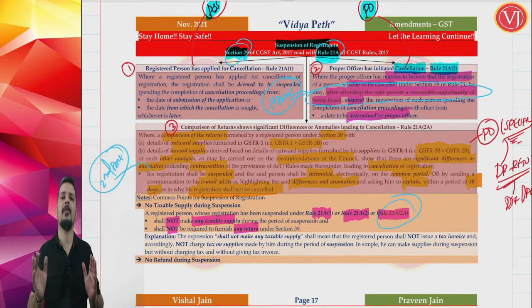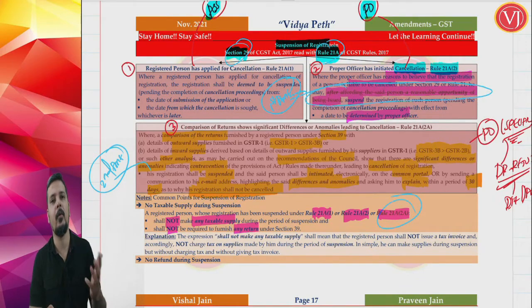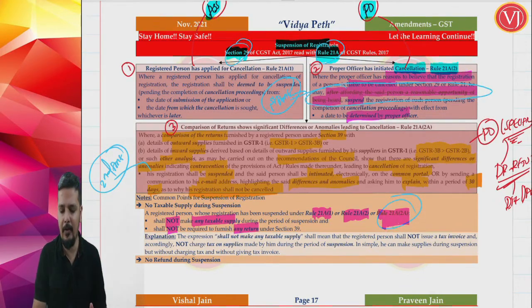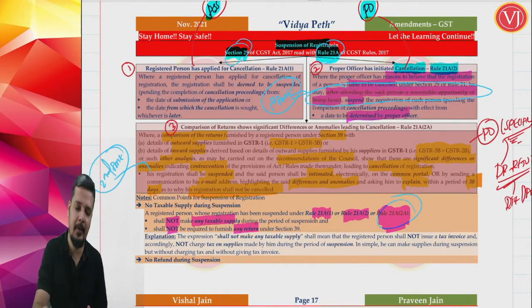So during the period of suspension, you cannot give a tax invoice, and you are not required to file any return. Previously the coverage was only for rule 21A1, rule 21A2. Now you have a new point, therefore they have added rule 21A2A. So this is a small simple amendment, the third amendment. A simple consequential amendment, no impact. Obviously it should be included.